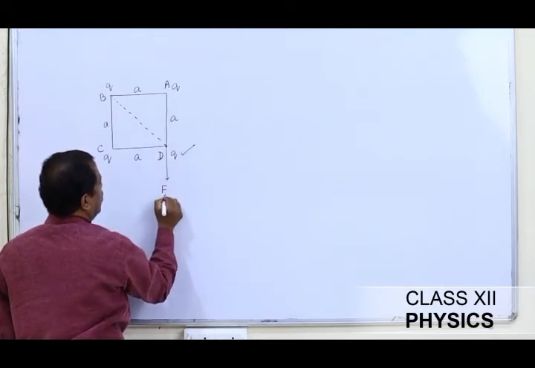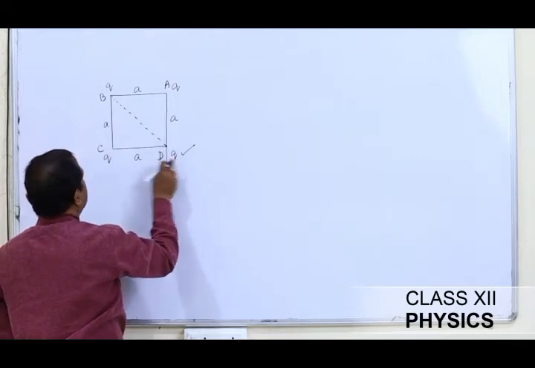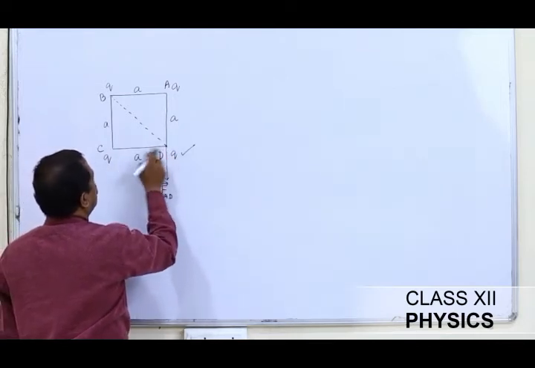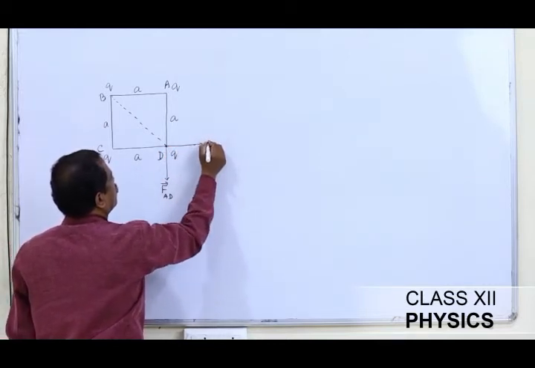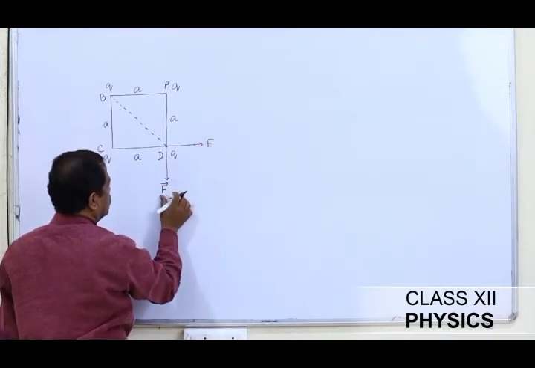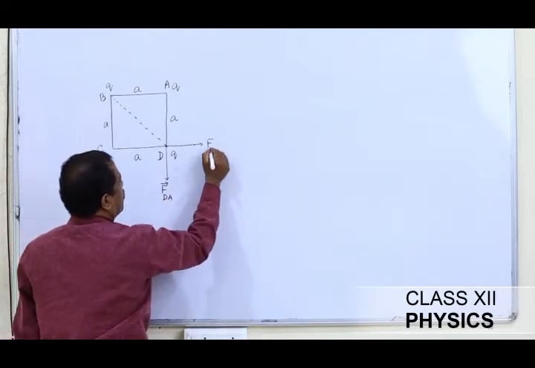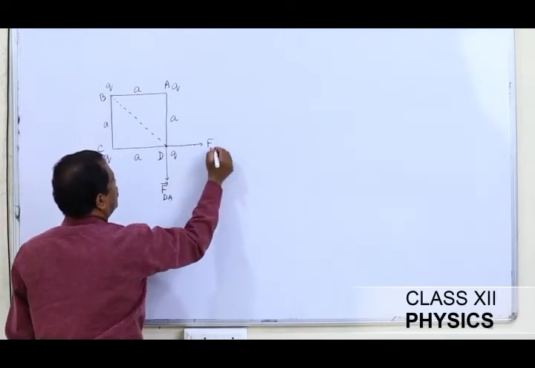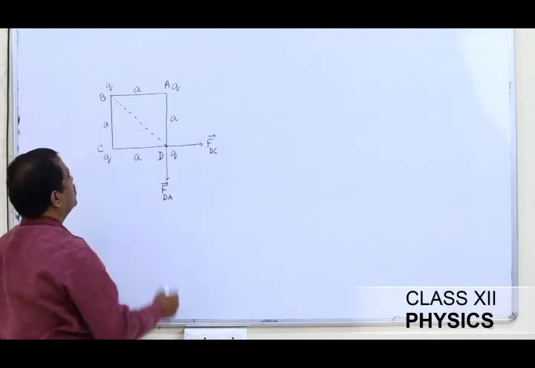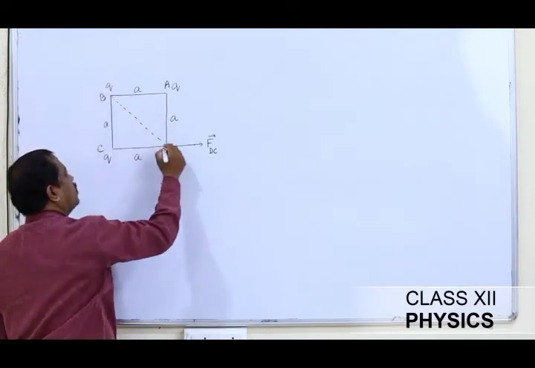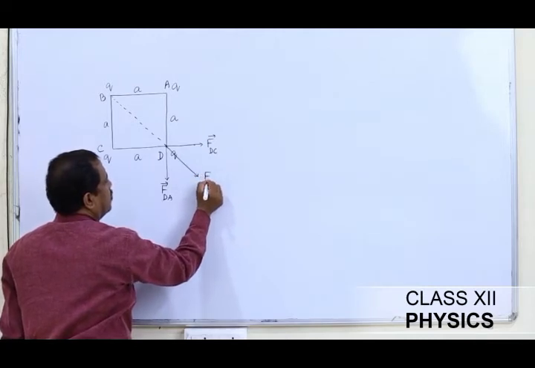So this will be FAD, the force experienced by the charge placed at D due to A. Next, the second force that acts on this charge is due to C. This will exert force along the line joining the two charges, so this will be the force experienced by the charge placed at D due to C. And the third force experienced by this charge is due to B. This is going to repel this one in this direction. So 3 forces are acting, and this force is FDB.